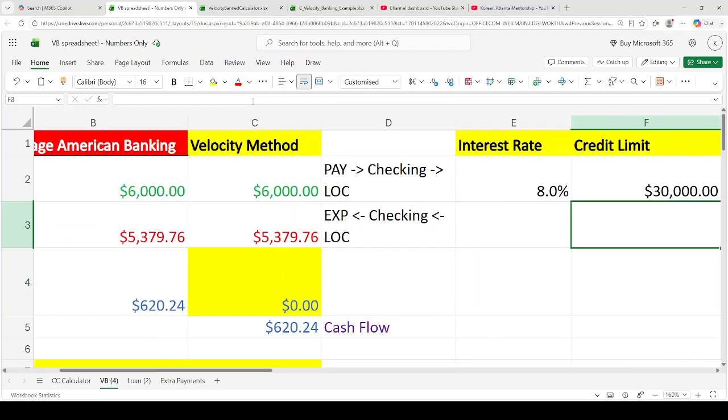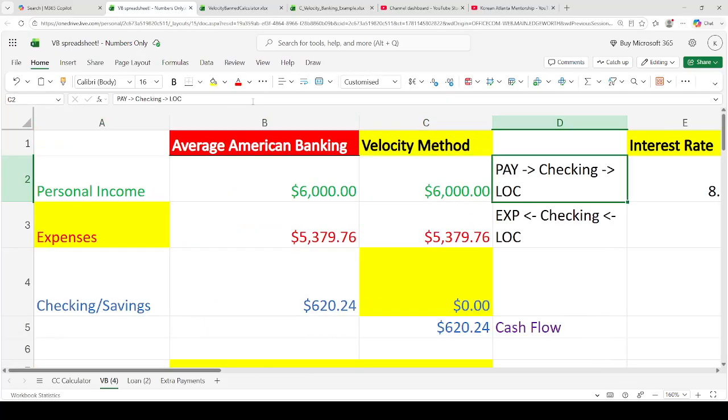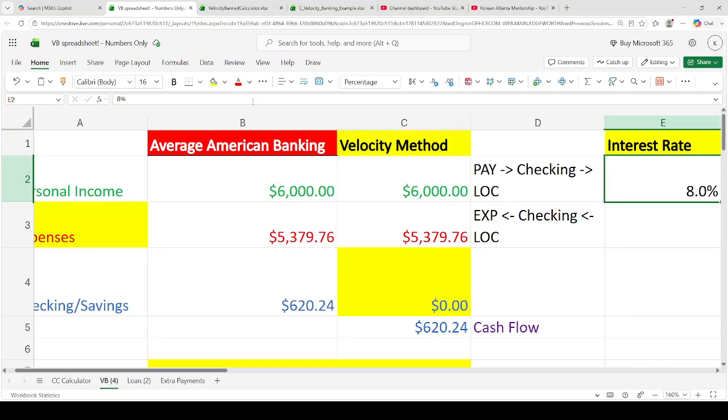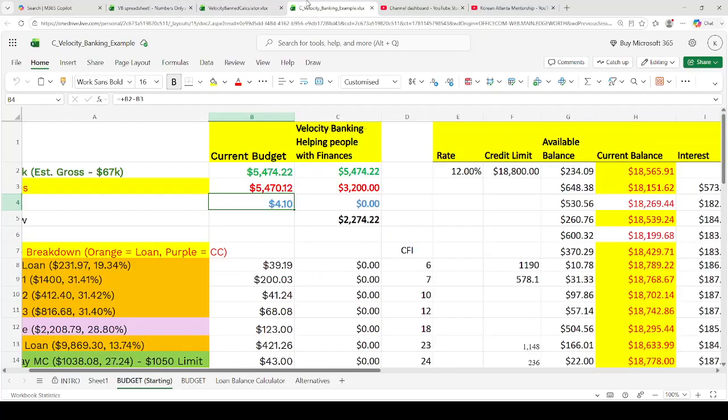All right, so now why do we demonstrate with the free and clear line of credit if we can't get it? Well, there's two reasons. One is for academic purposes. It's actually much easier to understand the importance of the line of credit if I just show you a free and clear one, right? And then number two, it's for simplicity, because if you ever see a realistic scenario like this one right here, this is a real life scenario.